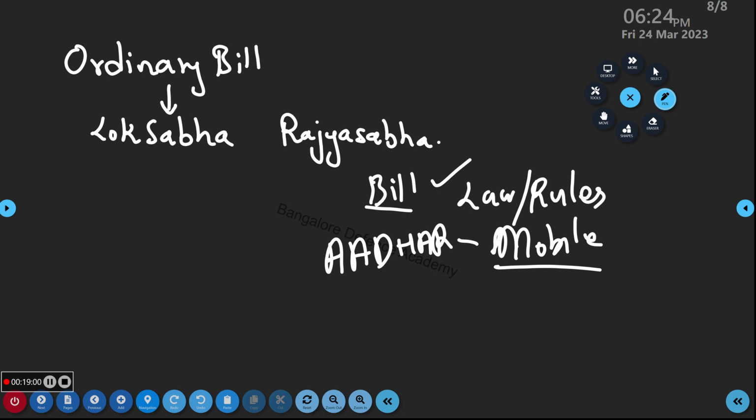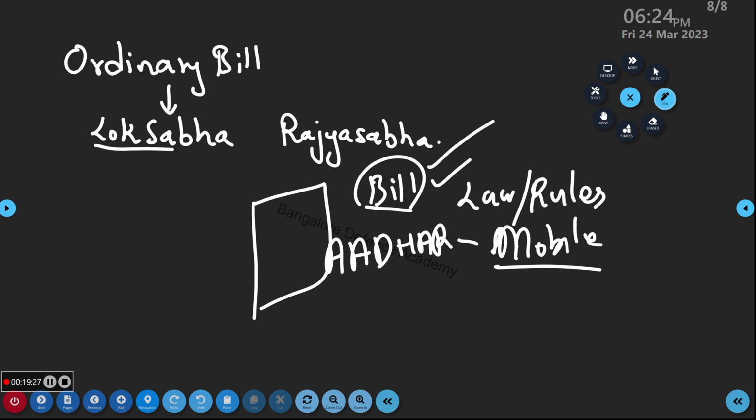There are two houses, Lok Sabha and Rajya Sabha. Suppose there is an ordinary bill on some small topic, like Aadhaar card, traffic rules, fines, pollution. This ordinary bill can be introduced in Lok Sabha or Rajya Sabha. Anyone can do it, like a minister who will introduce the bill. Do you understand ordinary bill? Fine.